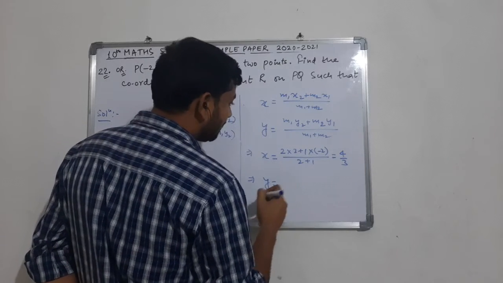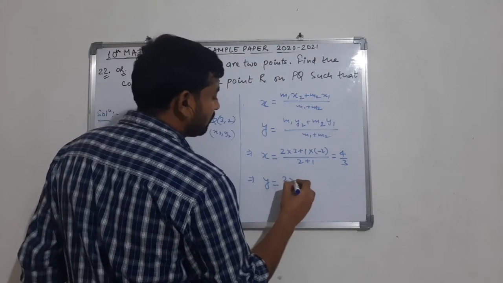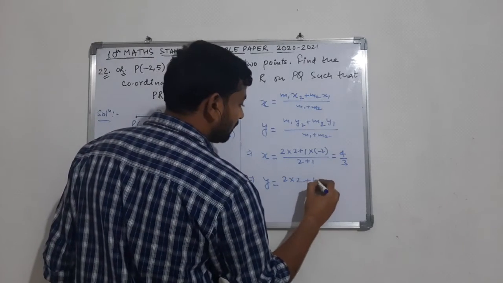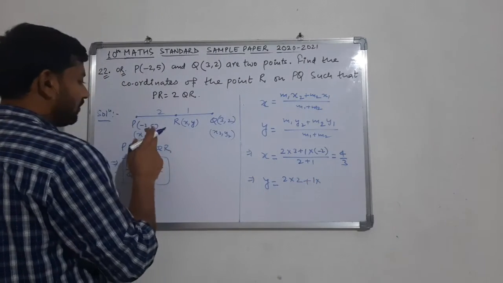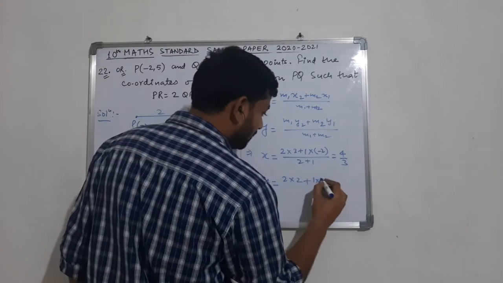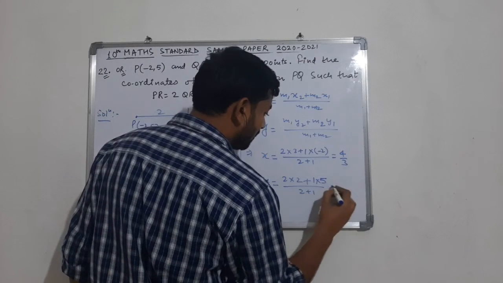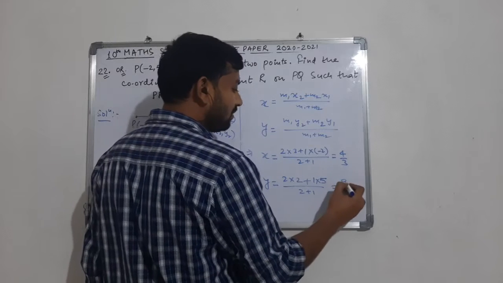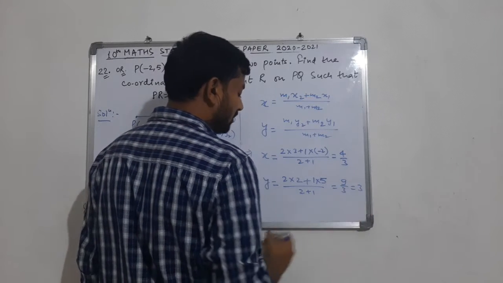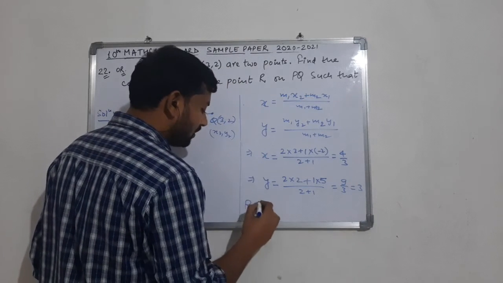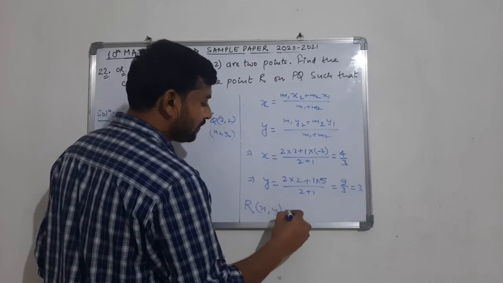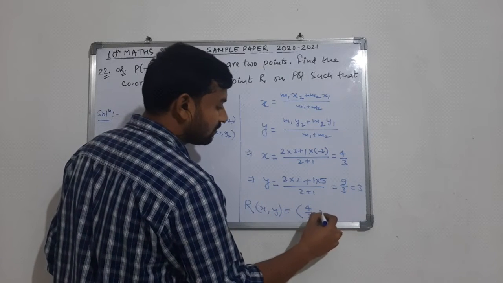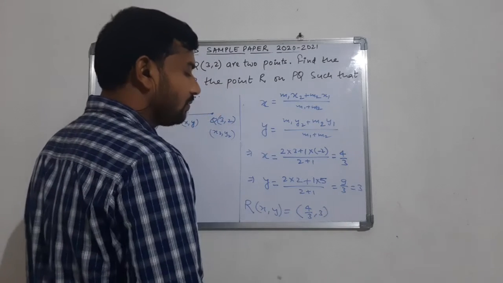And the y coordinate here is 2 into y2, which is 2, plus 1 into y1, which is 5, upon 2 plus 1. So from here what we are getting, 2 twos are 4 plus 5 is 9, by 3, that is 3. So the required point R, x comma y, is nothing but 4 by 3 comma 3. This is the required point.